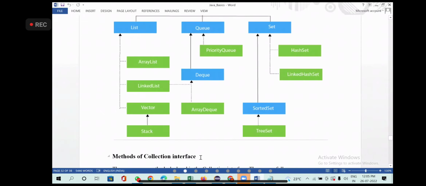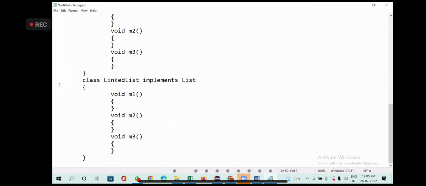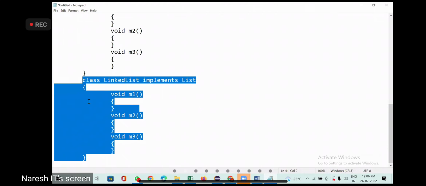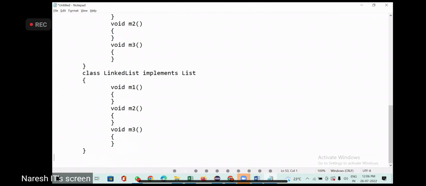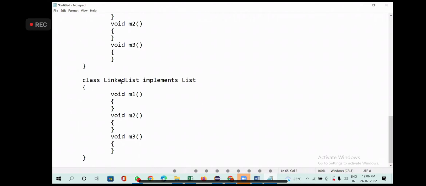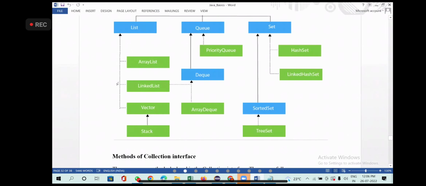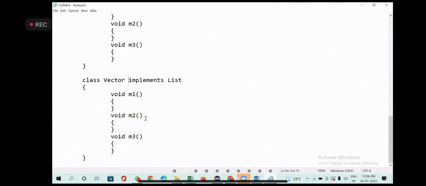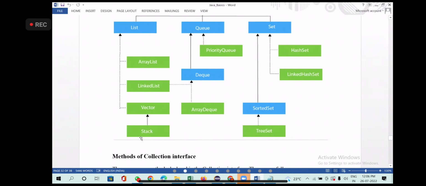Now what is the next one you have? Vector. Now you have a class called Vector. I'll copy paste it to save time. You have a class called Vector that implements List. Same methods. Okay. And then you have one more class. Vector we already wrote, right? And one more class you have.